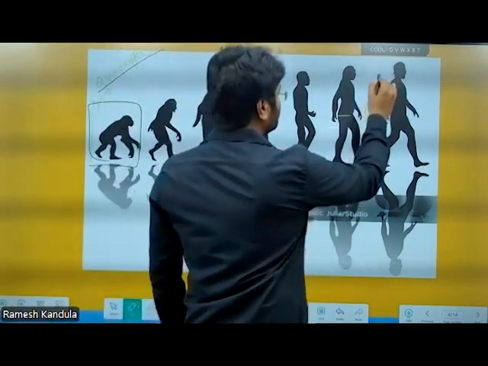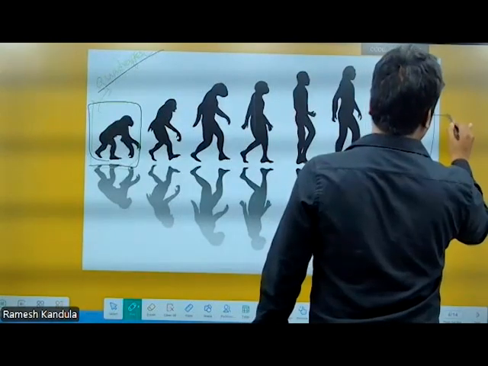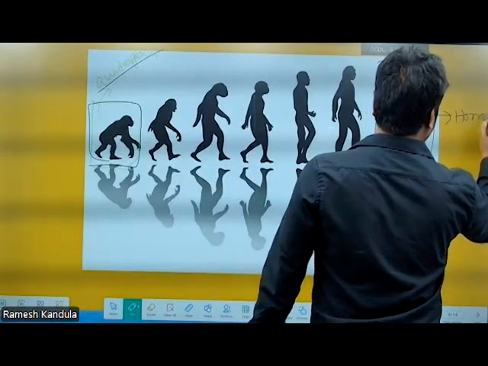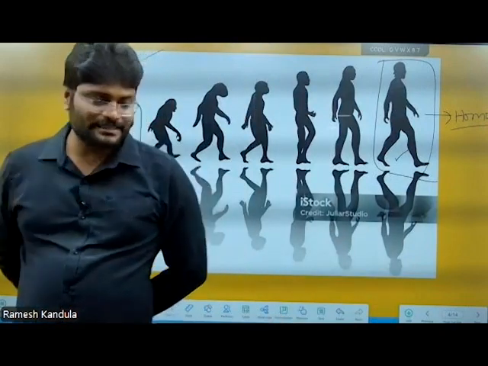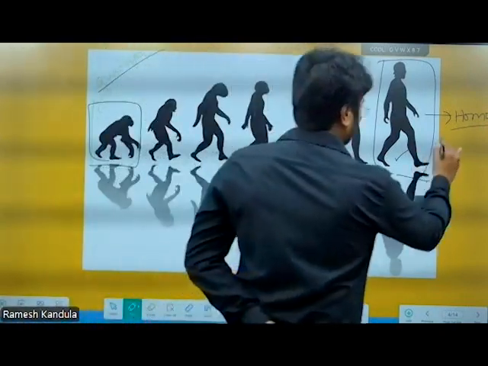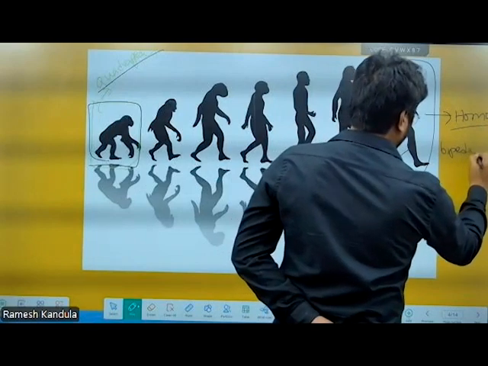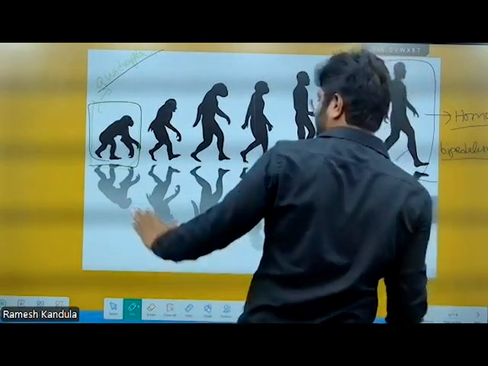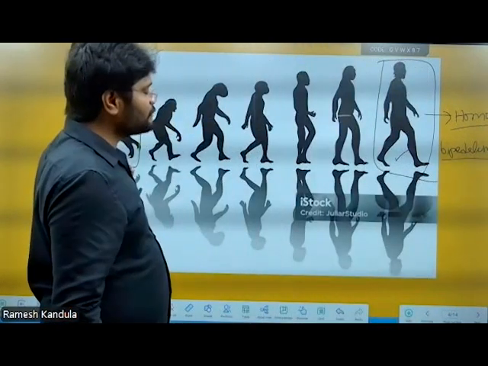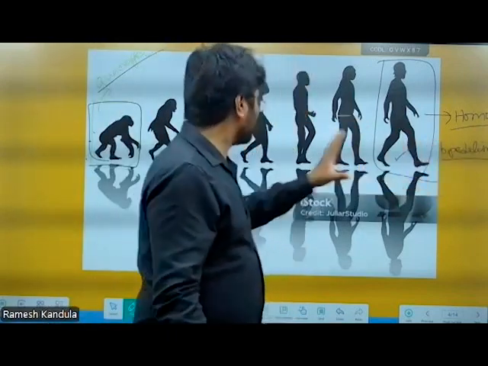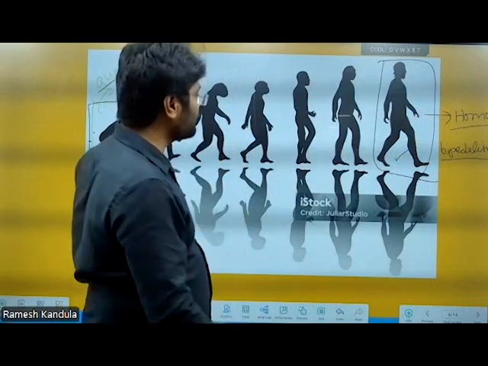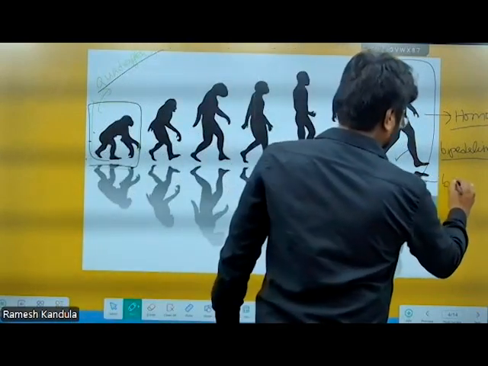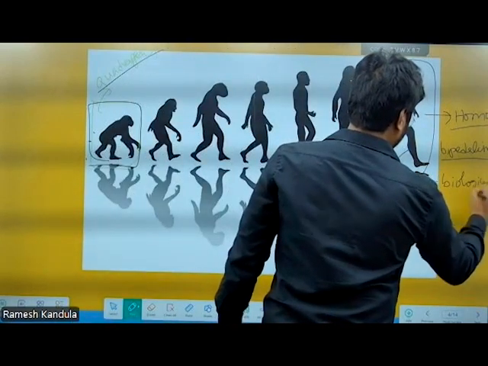But the Homo walks using two legs. That is bipedalism. So the change from quadrupedalism to bipedalism occurred inside the biology, inside the body. That is called biological evolution.